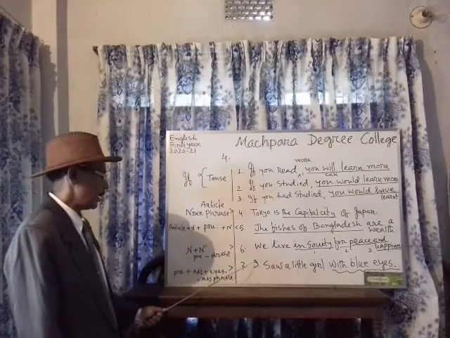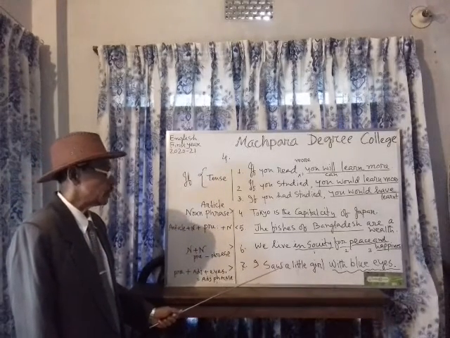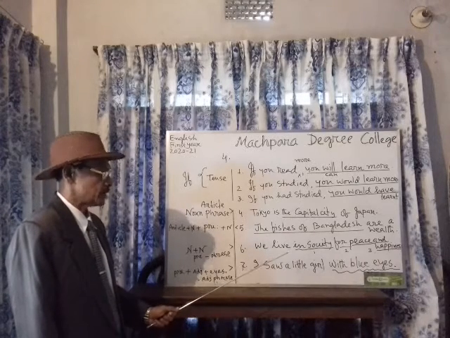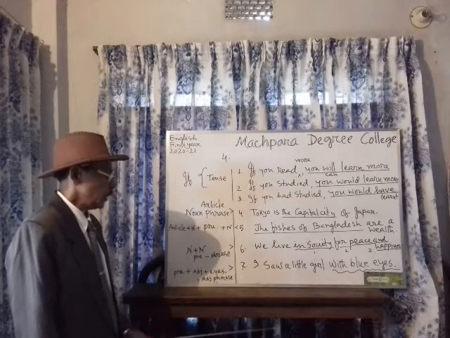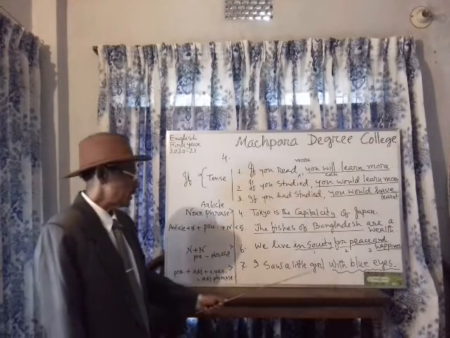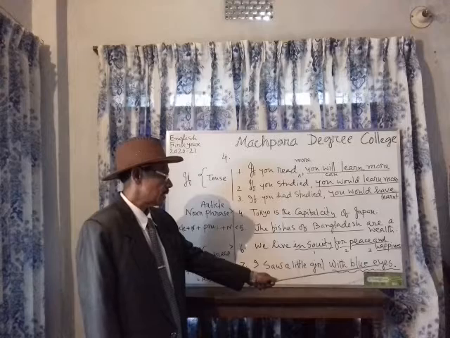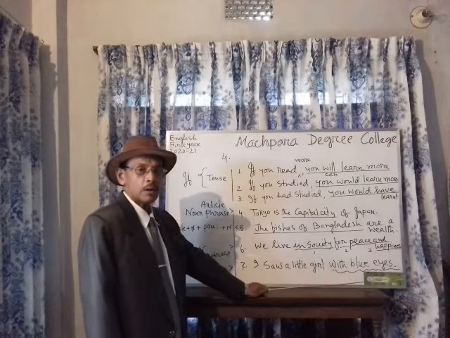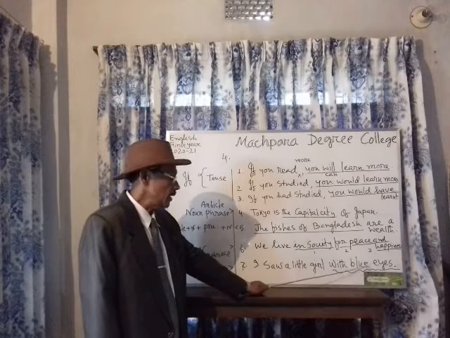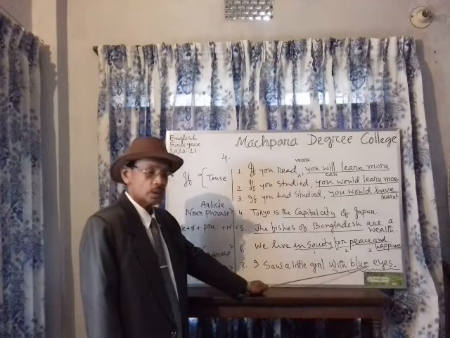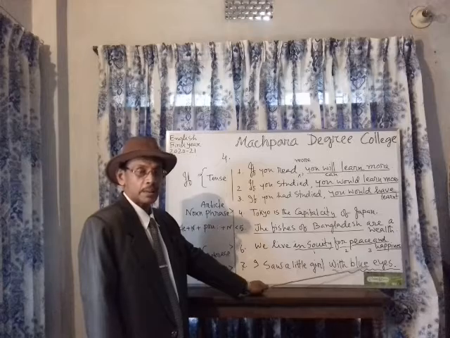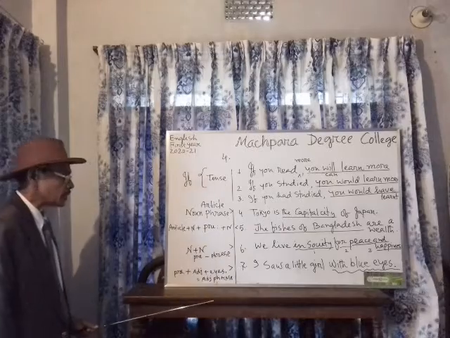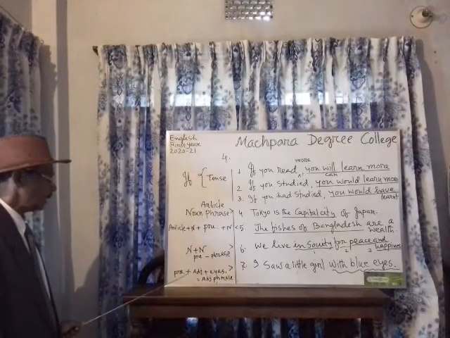Point 7: I saw a little girl with blue eyes. You should think about this sentence. With blue eyes: these underlined words will be omitted, or you will think of them as remaining vacant. So you should replace them with necessary words. What kind of words or structure will you use here?